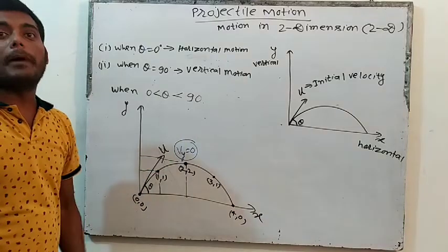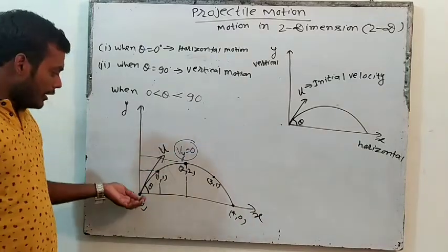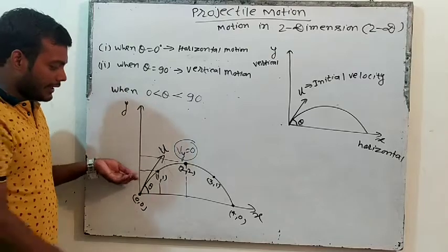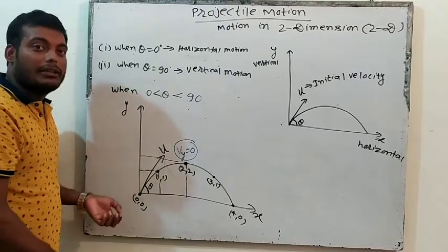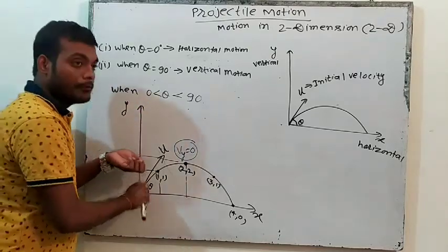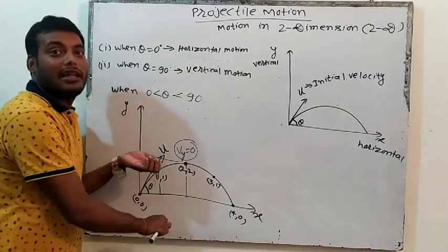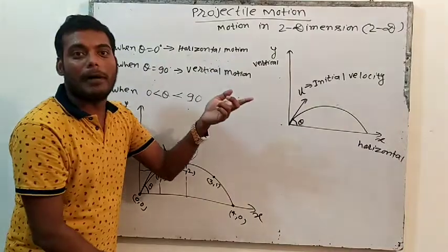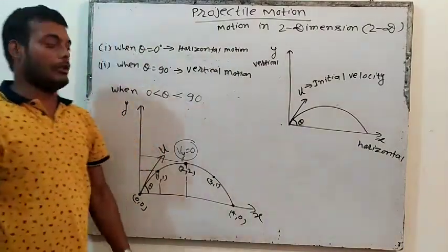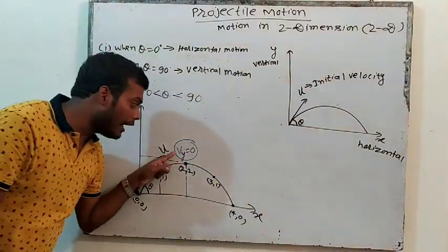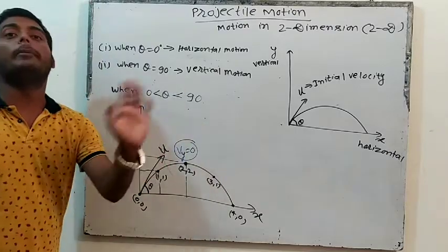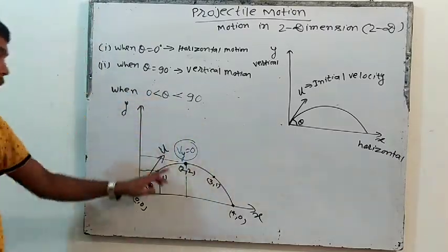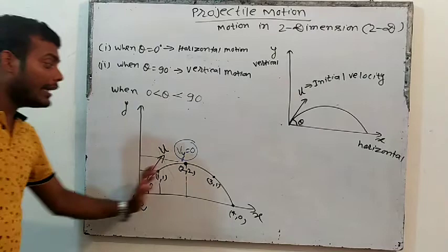Somewhere its velocity will become what? Zero. Because it is going with 10 meter per second, so in 1 second it will go 10 meters. Right? Now Earth is pulling, come down, come down. So 10, 9, 8, 7. At the highest point, what will be the final velocity? In y direction it will be 0. Once the velocity in y direction becomes 0, it will not go up anymore, but it will still go forward.